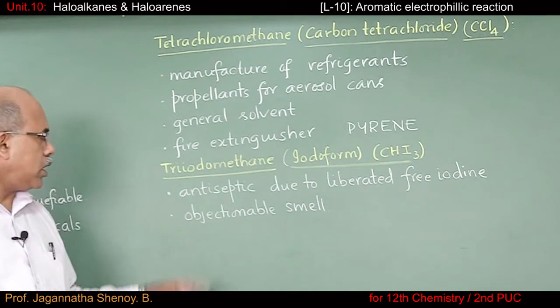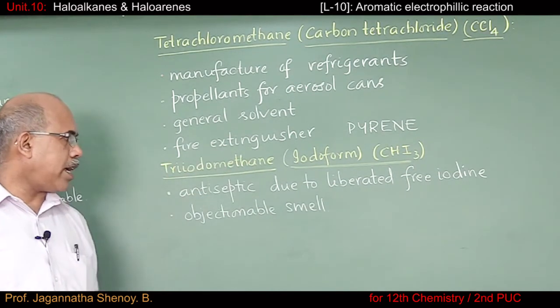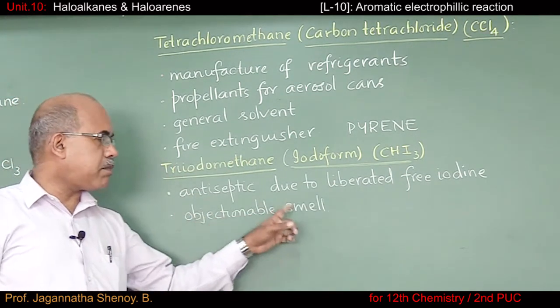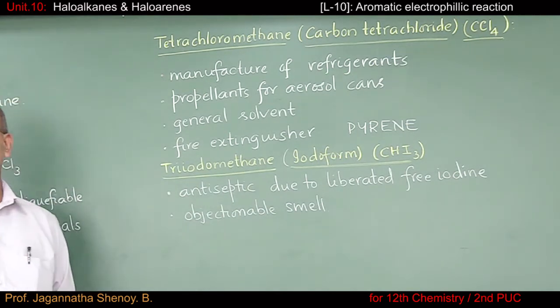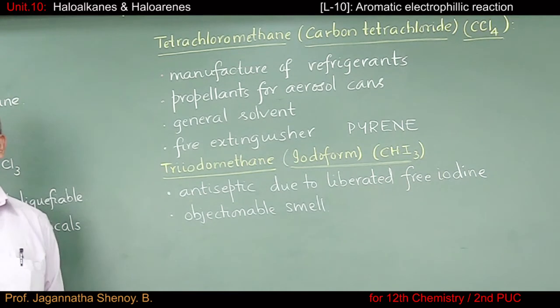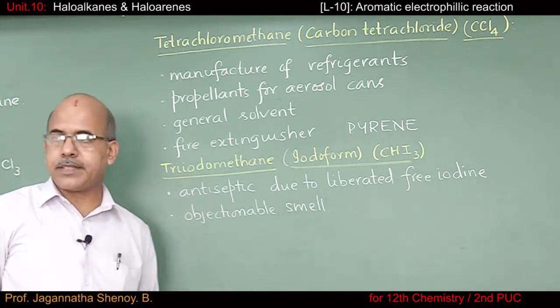And also, this triiodomethane has an objectionable smell. That's why nowadays triiodomethane is not used as an antiseptic. It is replaced by better ones.